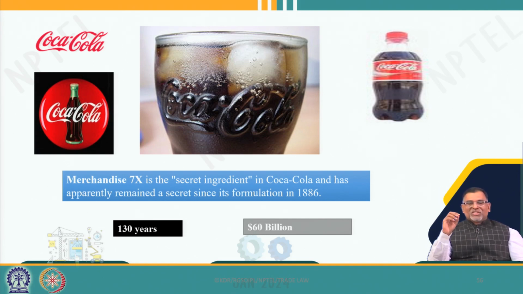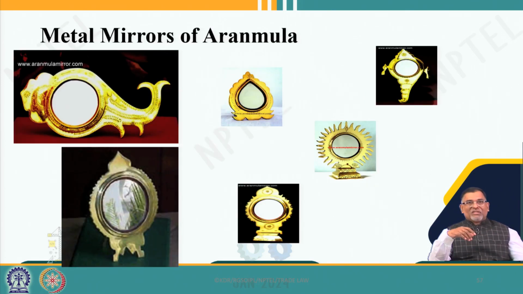Once the trade secret is in the public domain, then the entire asset of Coca-Cola is going to be eroded. So, their brand value is 60 billion, because they kept it as a trade secret for the last 130 years.